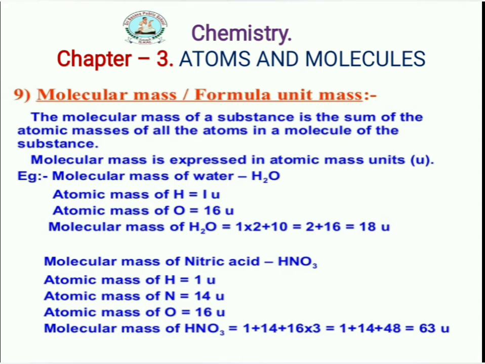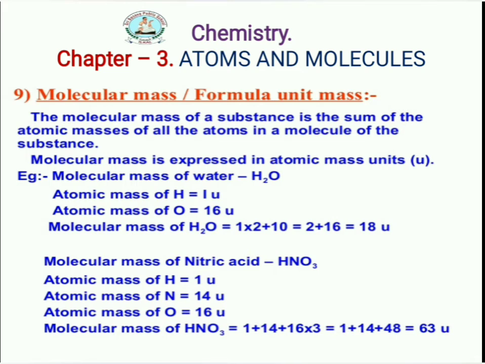For example, the molecular mass of water. The formula of water is H2O. The atomic mass of hydrogen is 1 unit, and the atomic mass of oxygen is 16 units. Molecular mass of H2O is equal to: how many atoms of hydrogen are there here? 2.